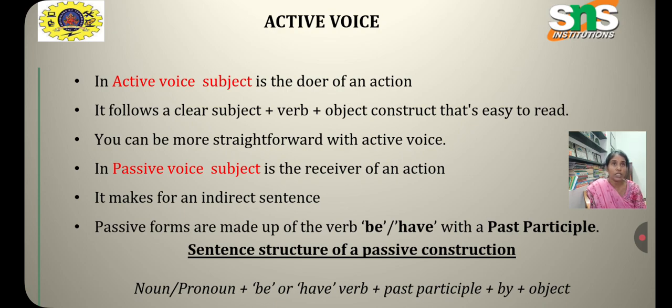When you interchange the object and the subject, the subject in the active form will be the object in the passive voice, and the object in the active will become the subject in the passive form. So, he drives the car. When you change it into passive form, the car is driven by him.